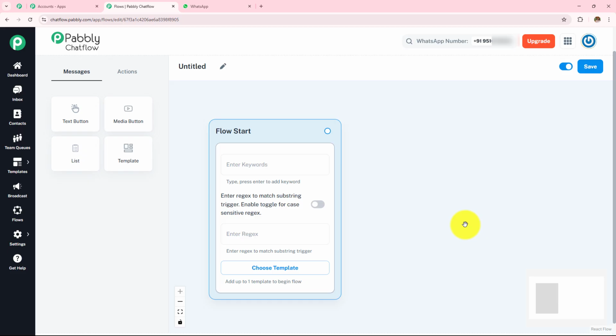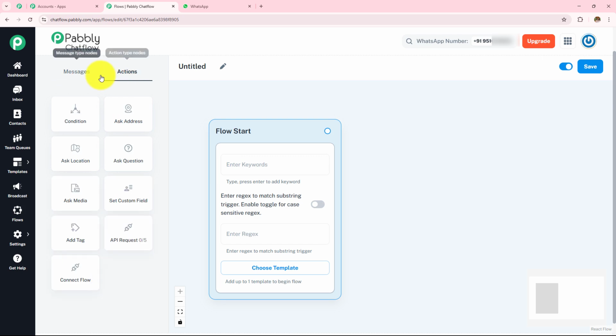So it's very important because it saves time, reduces human error, and allows businesses to focus on growth. Now before we start creating this chatbot, on the left hand side, I can see these two options, messages and actions. So let's quickly understand these buttons first.